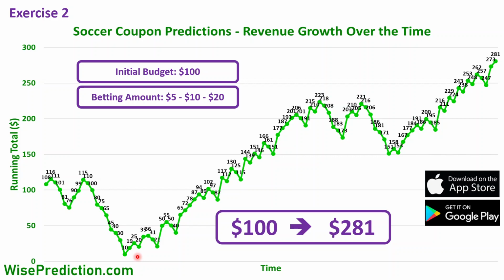It is worth mentioning that it doesn't guarantee that it will continue like this. We're going to keep exercising this on our website, viceprediction.com. It doesn't mean that it will continue like this forever, but this is the approach that we've been following. Double the amount in each step if the previous coupon doesn't hold. But if it fails 3 times in a row, we go back to our initial betting amount for the coupon, whatever it is. If it is $1, $5, $10, it doesn't matter, depending on your budget, obviously.